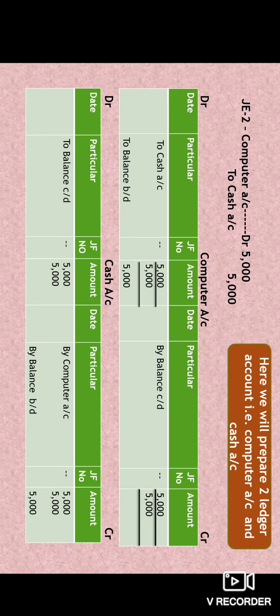Next is the cash account. In the journal entry, cash is on the credit side. So we will be recording the posting on the credit side, but not the cash name itself, the opposite one. The opposite one is "By computer account", which is 5,000. To balance it on the debit side, we will write "To balance carried down", and after balancing, we will forward that balance to the next period by stating "By balance brought down".